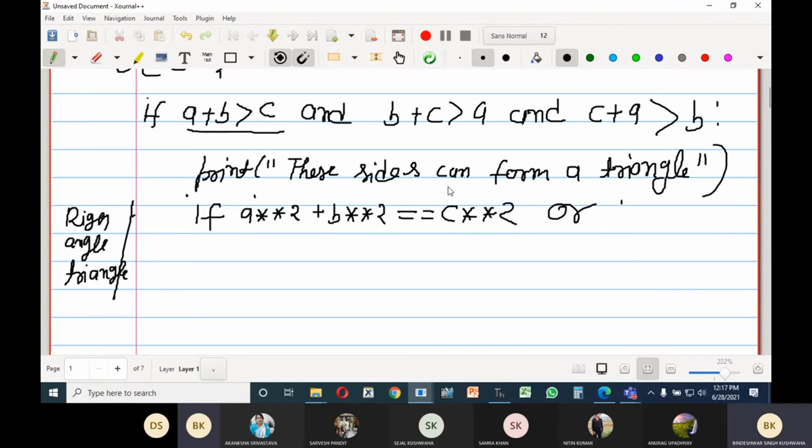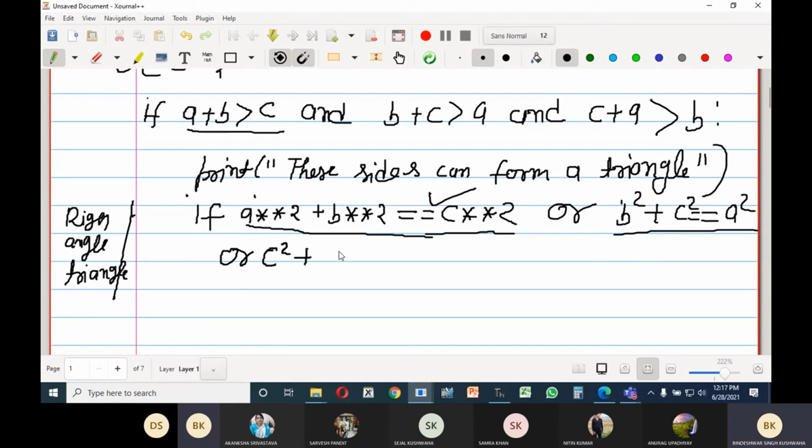I'm writing here as usual, but when we write in the Python editor we will use this one. So I'm writing b square plus c square is equal to a square. This type of expression we cannot write in Python, so I'm writing like this just to save time. So c square plus a square is equal to b square.